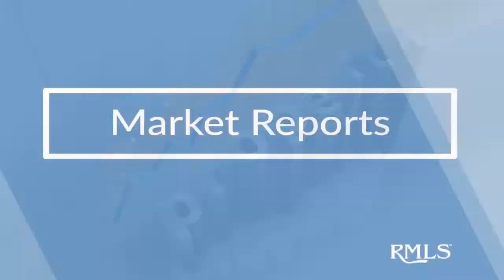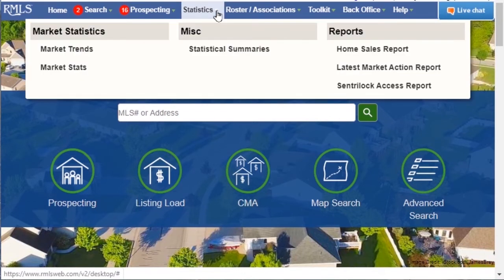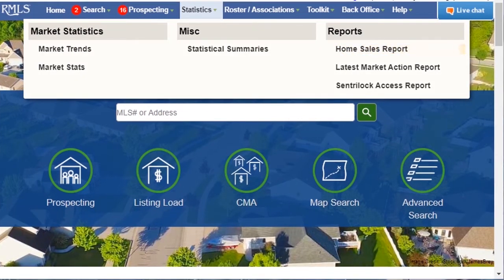RMLS offers a number of options when it comes to searching for market statistics. In the first section, we have the Home Sales Report, the latest Market Action Report, and the CentriLock Access Report.